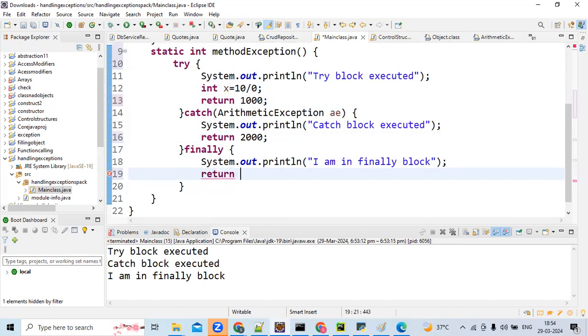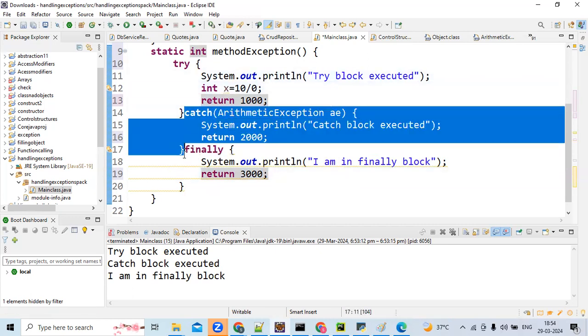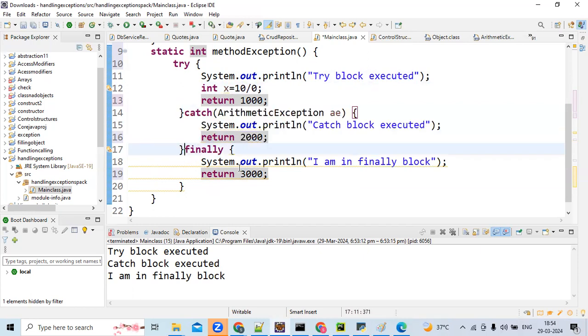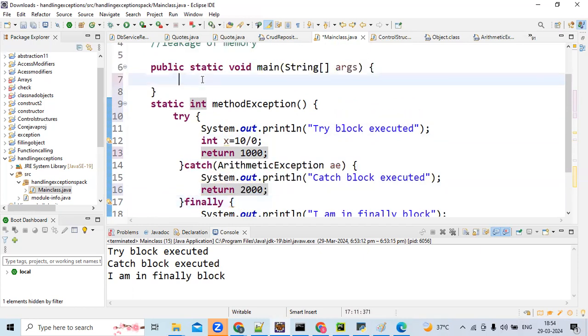First this line will be executed, then the exception will be raised, the matching catch block will be executed, then finally. If we assign a variable to a method call, it will get the returned value.